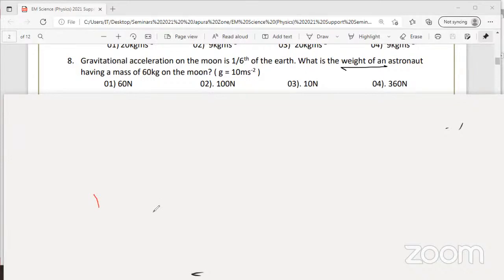Look at the screen, everyone. Weight equals mg. What is the equation for the weight? Right? W equals mg. Now your weight changes with the acceleration. Weight depends on the gravitational acceleration. Please write that if you want. Mass does not depend on g. Either you are on the moon or on the earth, your mass is constant. But your weight changes with the place.